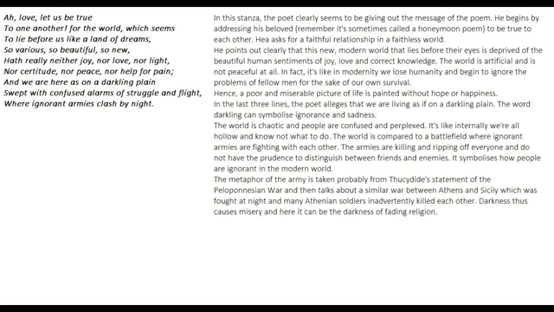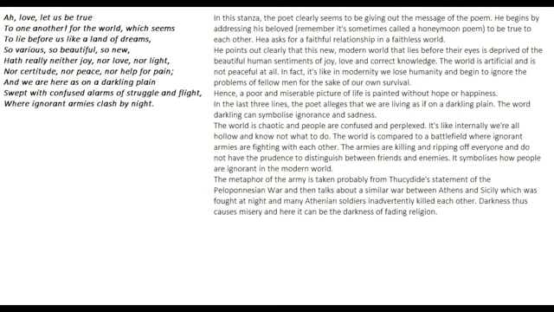So the poet makes a metaphor. The metaphor of the army is taken probably from Thucydides' statement of the Peloponnesian War, and then talks about a similar one between Athens and Sicily, which was fought at night, and many Athenian soldiers inadvertently killed each other. So this last two lines, where ignorant armies clash by night. What happened was there was a war between Athens and Sicily. There was a man known as Thucydides.